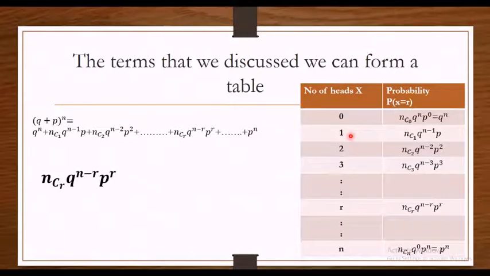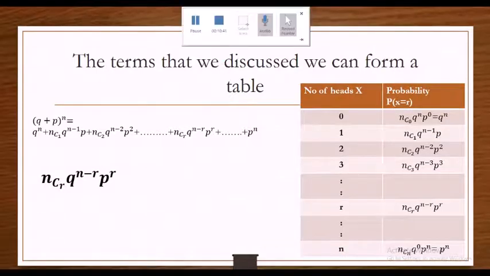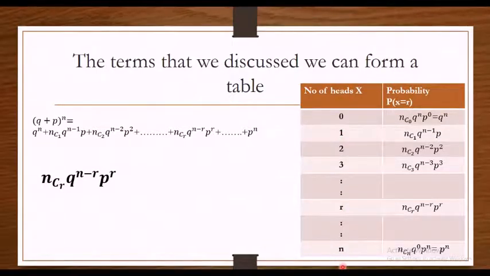Again, in our case, x takes the values 0, 1, 2, 3 up to n. So when I give the values 2, 3, etc. up to n, I get the corresponding probabilities as well. You can have a thorough look at the probabilities in the second column. So what is the last probability? p^n, which is the last term in the binomial expansion (q + p)^n.